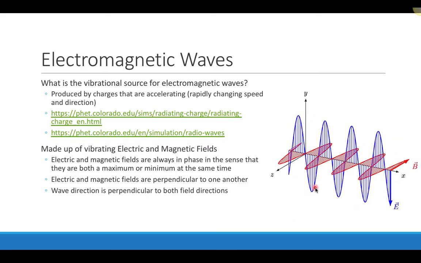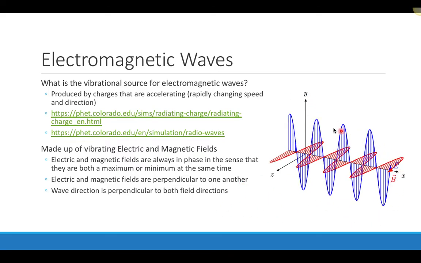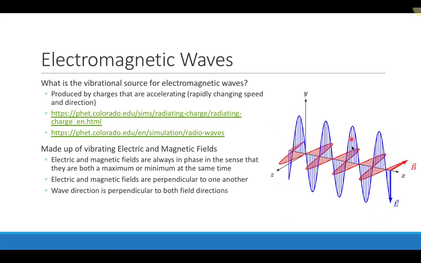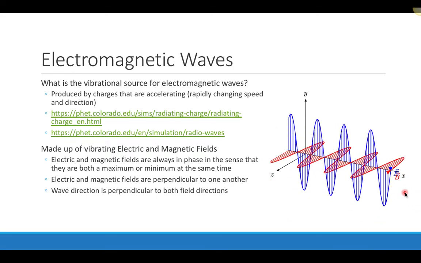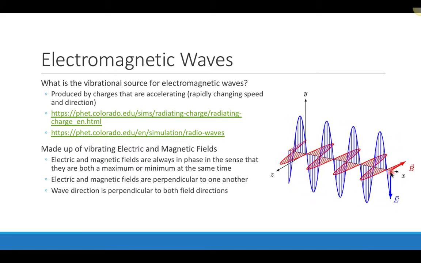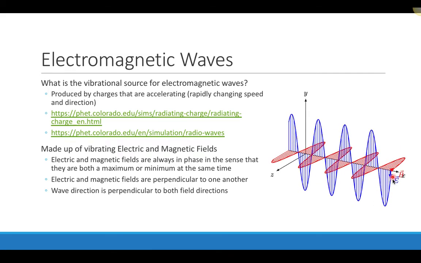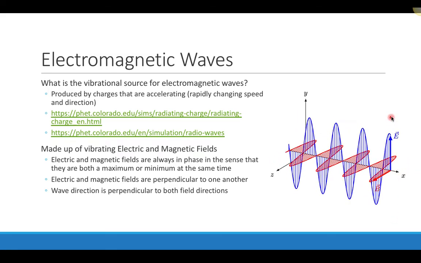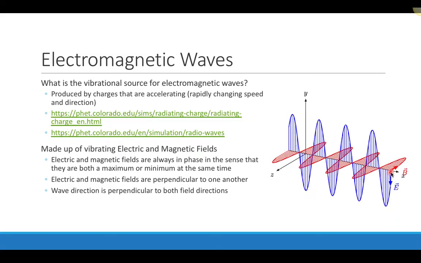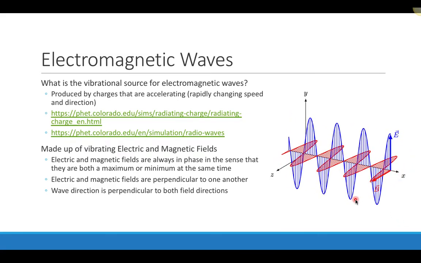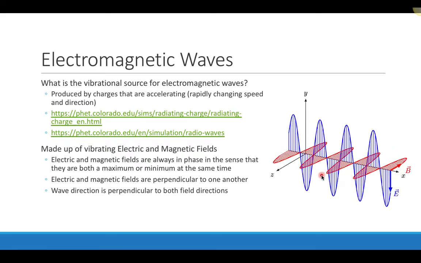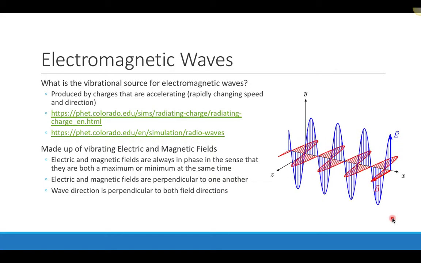In this picture on the right that shows an electromagnetic wave, the blue lines represent the electric field, and at a given time that field strength is oscillating: increasing, decreasing, changing direction, increasing, decreasing, changing direction. At the same time, the magnetic field is increasing, decreasing, changing direction, and what we notice is that they are at maximums together, and they're always perpendicular to one another.